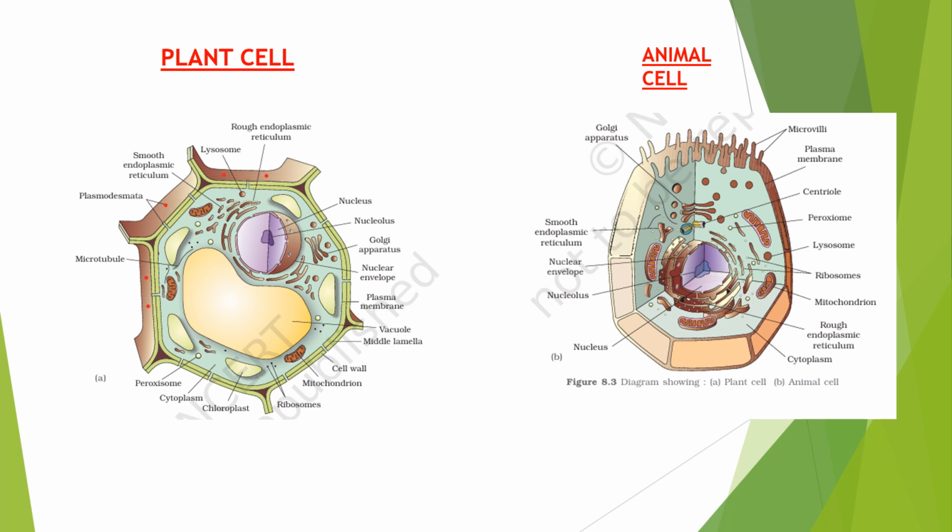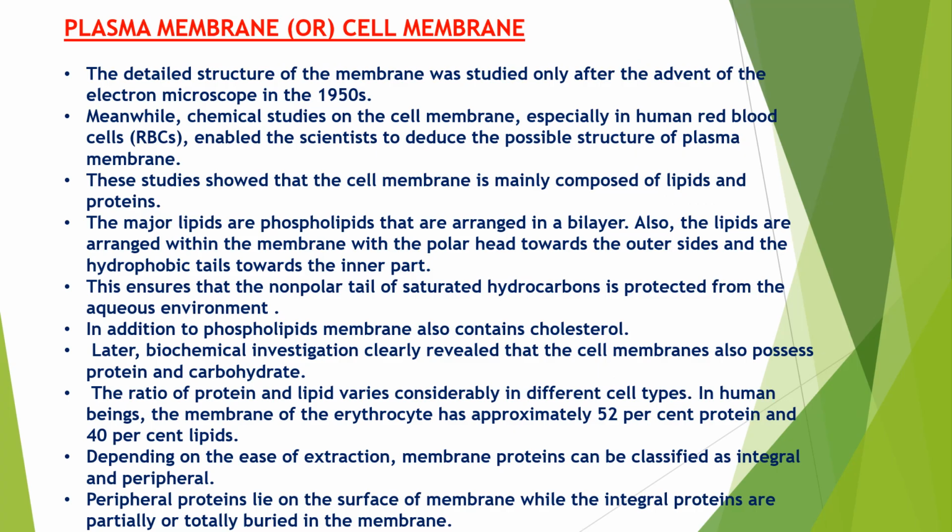So there are two to three differences between the plant cell and animal cells. Apart from this, almost the structure of the plant and animal cell is very much similar. Okay, friends. Now we are going to study all the types of organelles which are present in the case